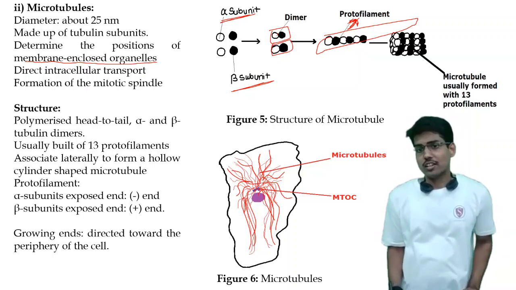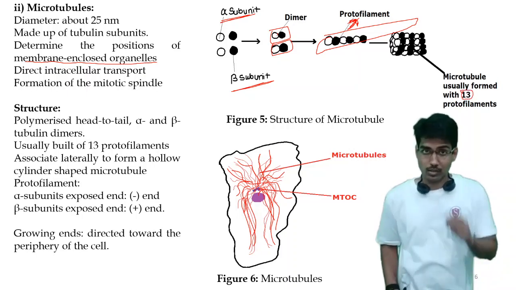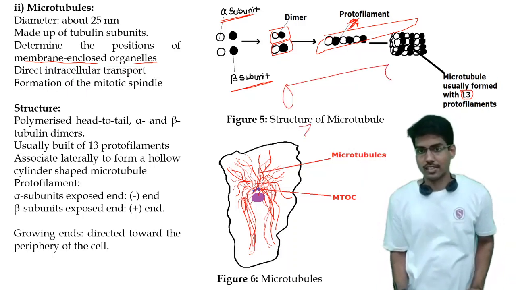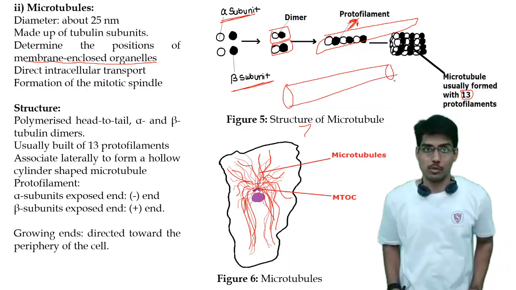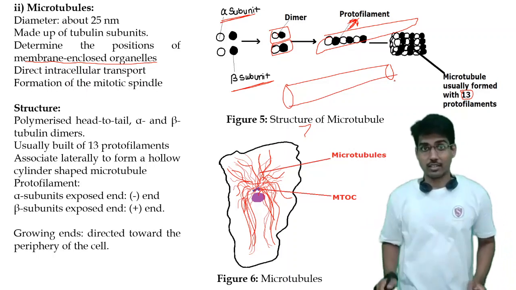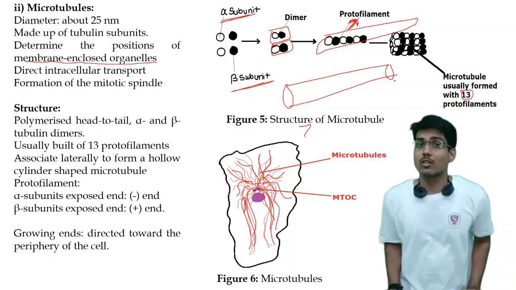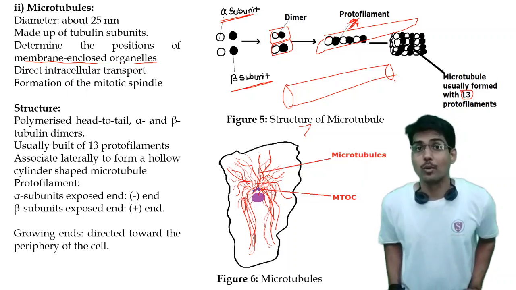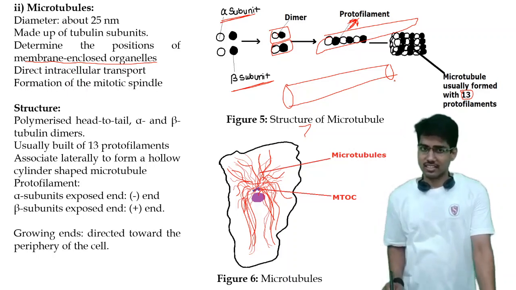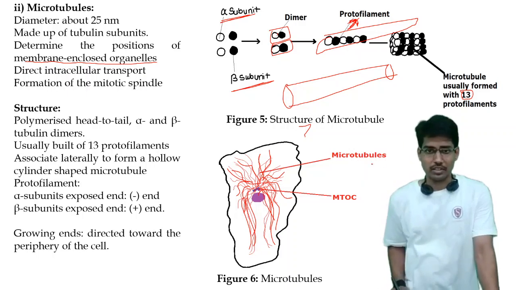Now, how is the final structure of the tubulin formed? When 13 protofilaments come together and form a hollow cylinder-like structure, at that time the microtubule is formed. The outer periphery of the cylinder is made up of almost 13 protofilaments. Now we have seen the structure.